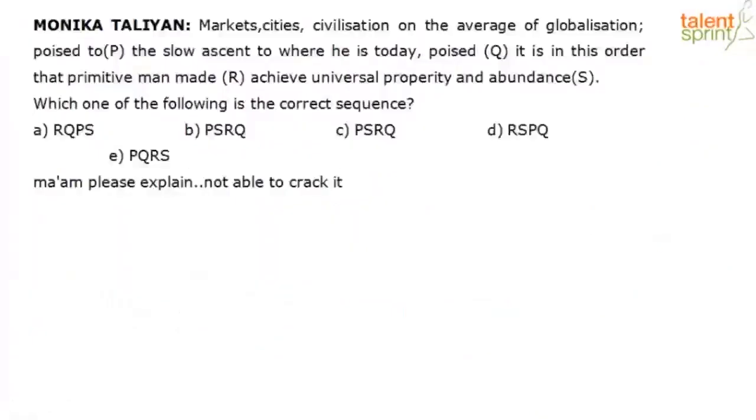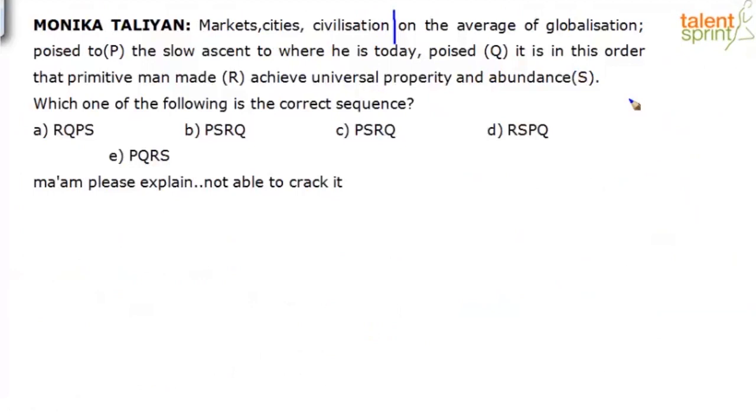That's it. Okay. So, 'Markets, cities, civilization, on the average of globalization, poised to' — this was the jumbles, right? Monica's question is, 'Ma'am, please explain, not able to crack it.' Okay, so let's quickly look at the context. Markets, cities, civilization — this is where it started. That was the topic part that was given to us. 'On the average of globalization poised to' is P. 'The slow ascent to where he is today poised' is Q.